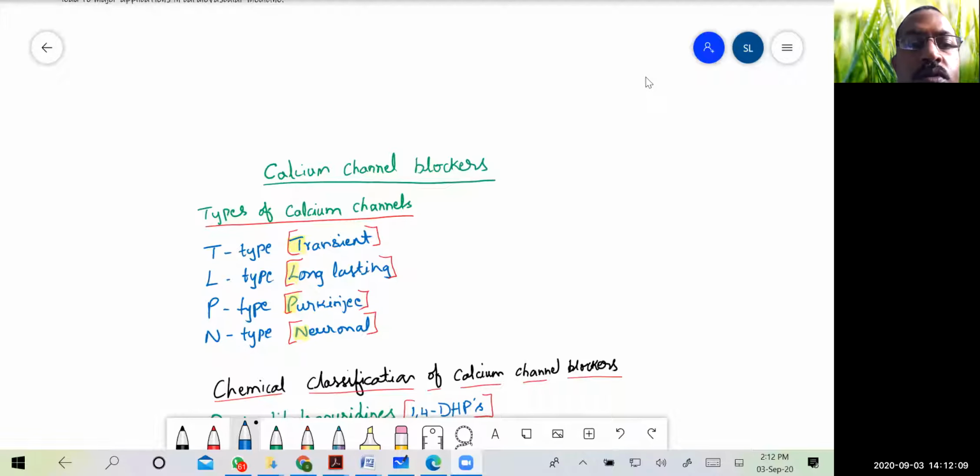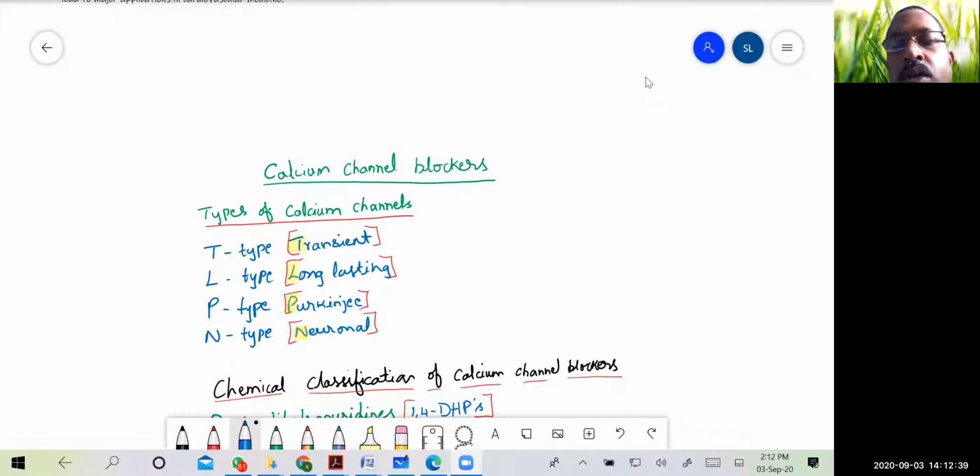Good afternoon. Today's topic is calcium channel blockers. We will see all the different types of drugs which are used as calcium channel blockers, and the main category of these calcium channel blockers are antihypertensive agents. So before we proceed into the type of drugs that we use as calcium channel blockers,